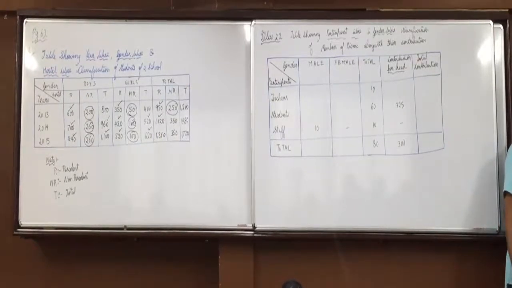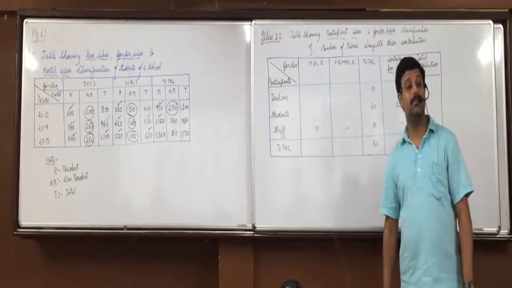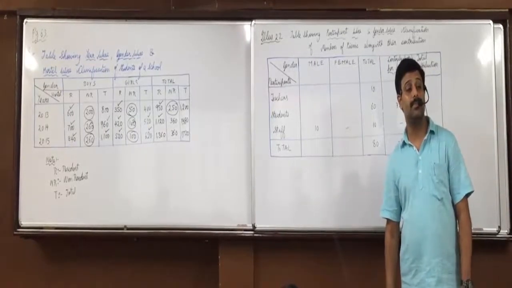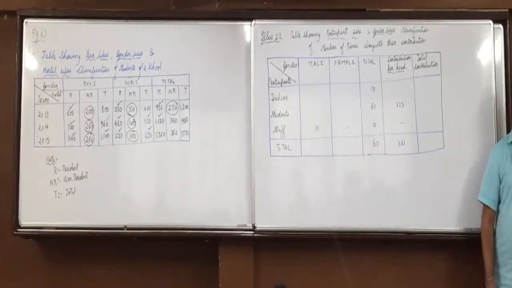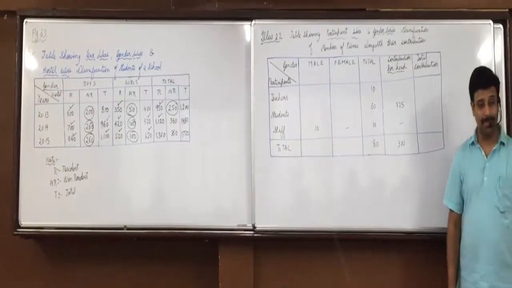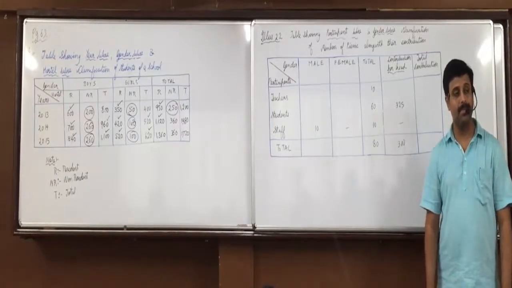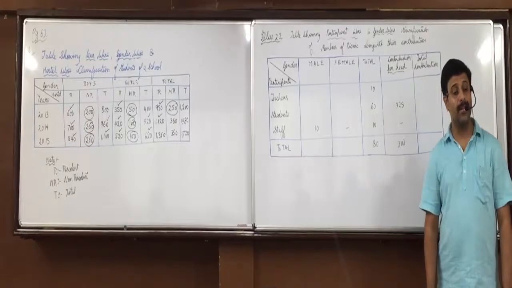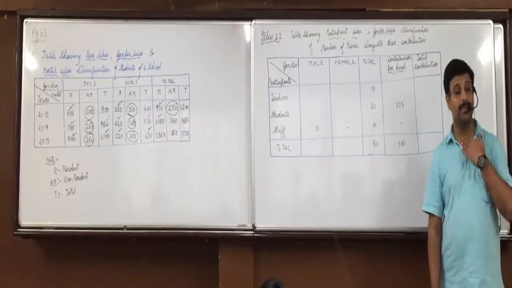20% of those who participated in the picnic were females. Your calculator is not there?